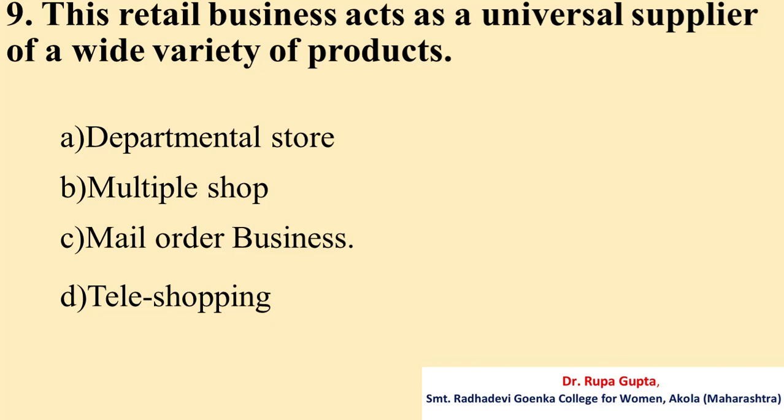Question number 9. This retail business acts as a universal supplier of a wide variety of products. The options are A. Departmental store, B. Multiple shop, C. Mail order business, D. Tele shopping. And the answer is A. Departmental store.